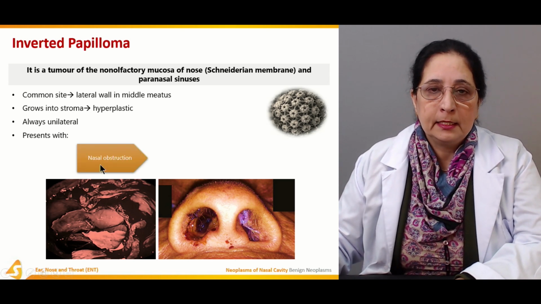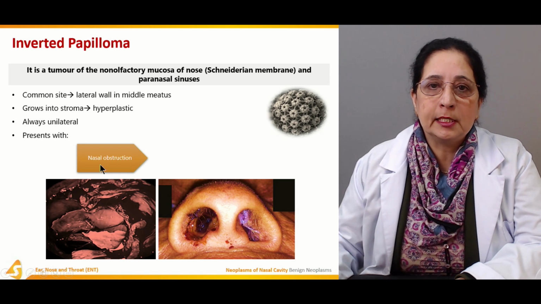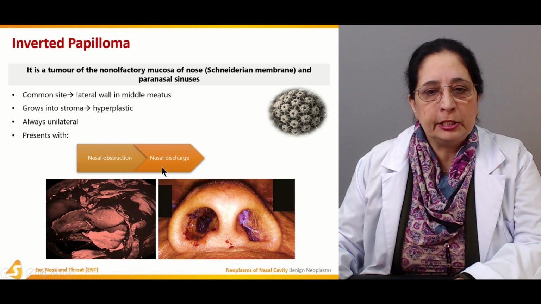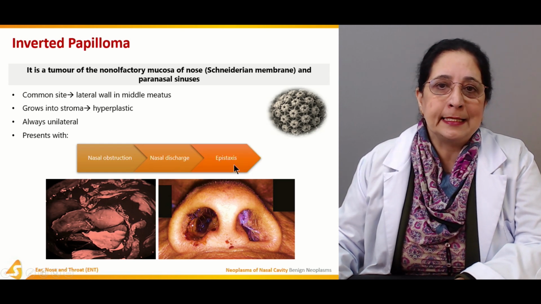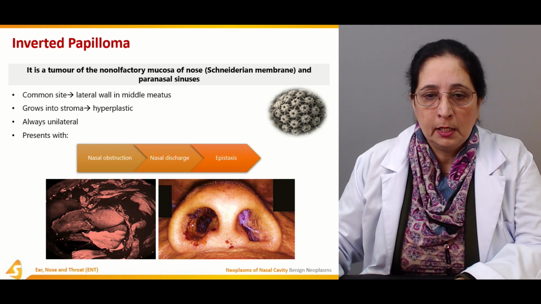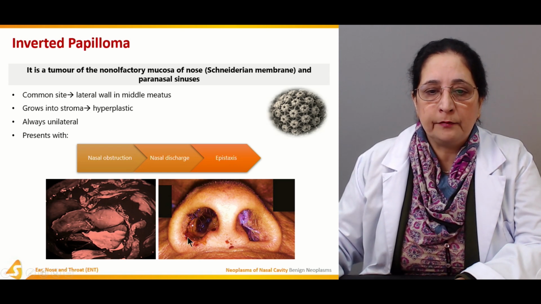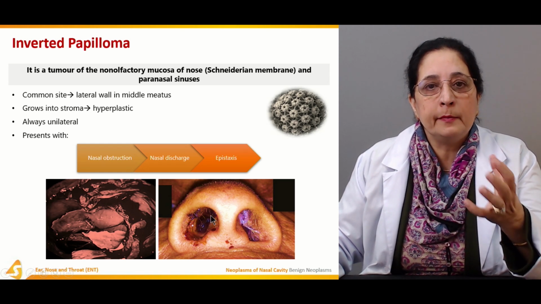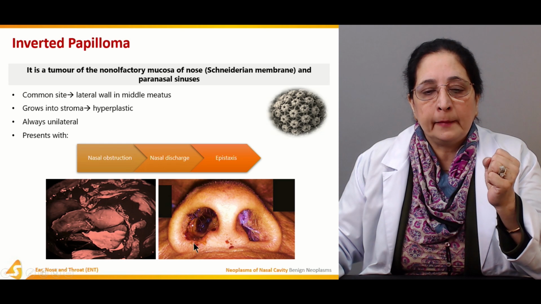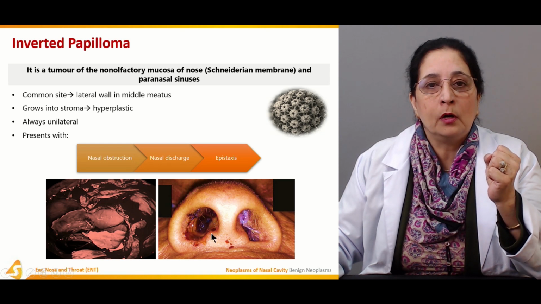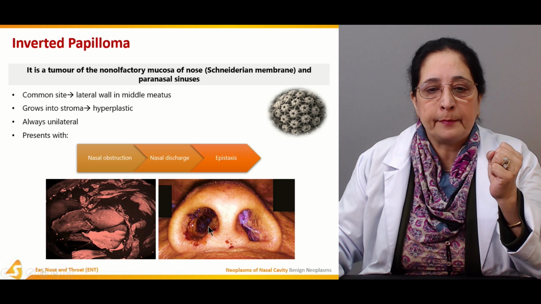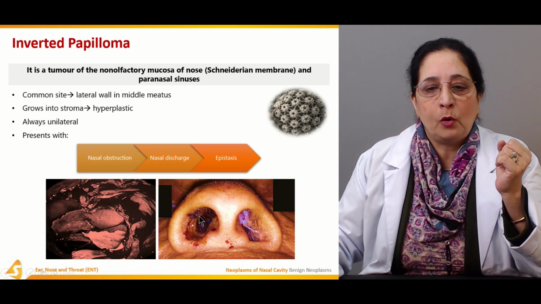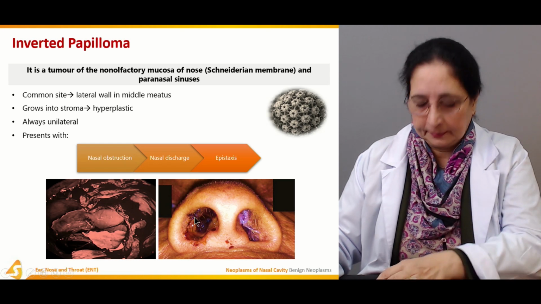Features of inverted papilloma present with nasal obstruction, nasal discharge, and epistaxis, bleeding from the nose. Here you can see there is some bleeding from the nose also. And the site of origin, as compared to squamous papilloma, which was located a little lower, close to the vestibule and the septum, this is from the middle meatus, the lateral wall of the middle meatus.